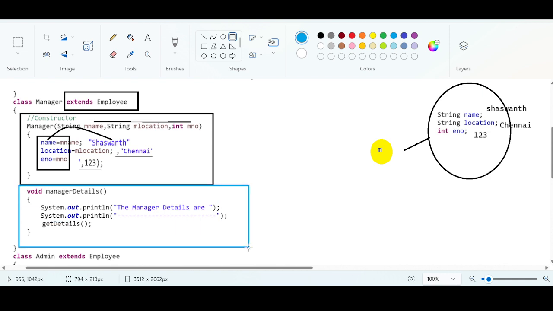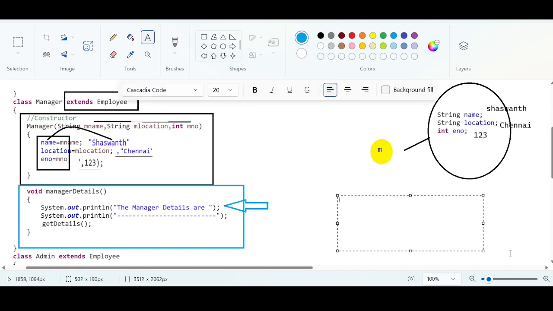Okay, this method will be executed, but you should also consider what? While executing this method, the first instruction is what? The manager details. Okay, the manager details will be displayed in the console. Simply I can say manager details.